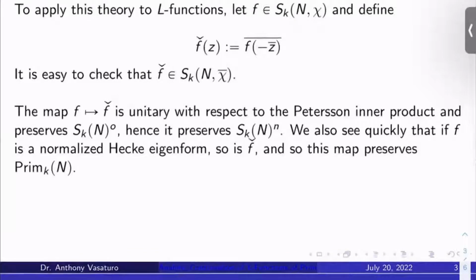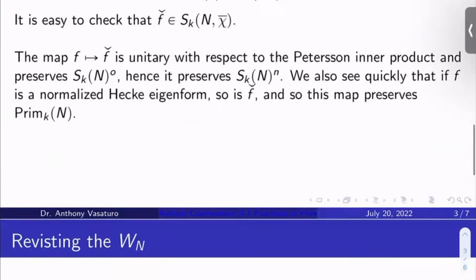Now, the map F to F wedge is unitary with respect to the Petersson inner product, meaning it's inner product preserving, and it preserves the space of oldforms, and so it must also preserve the space of newforms. That's standard operator theory. And so we also see quickly that if F is a normalized Hecke eigenform, then so is F wedge. What that means is this map, F to F wedge, preserves Prim_k(N). It preserves primitive forms.